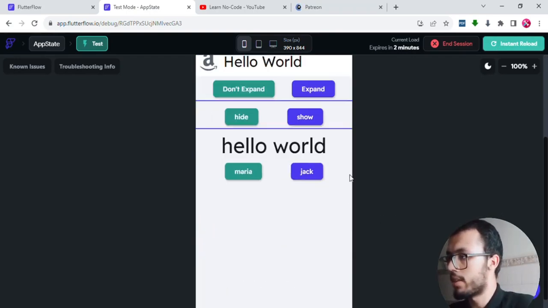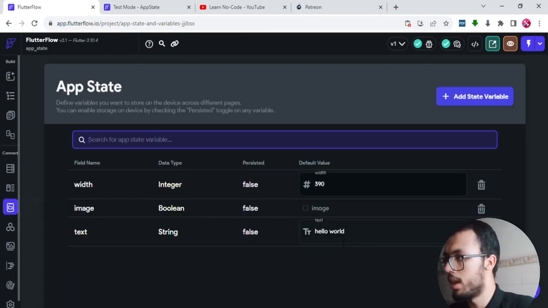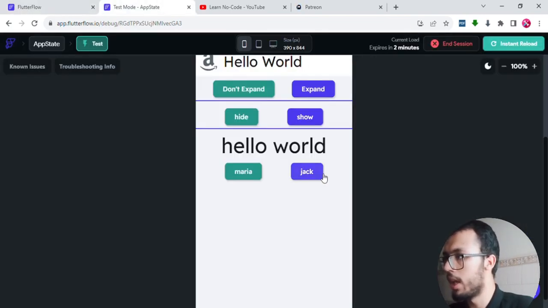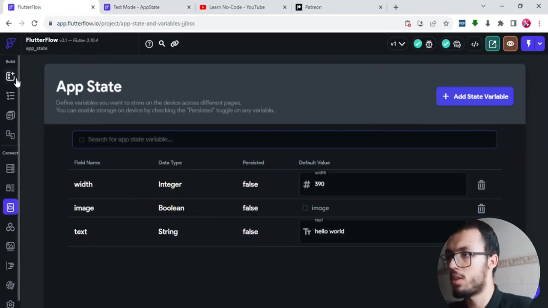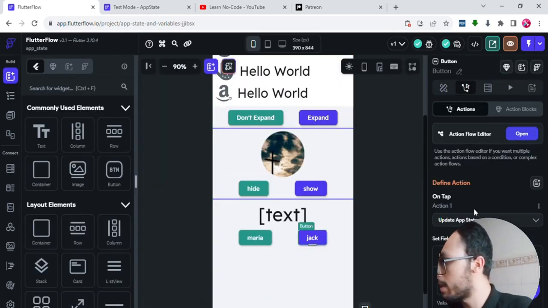So now let's try. Here is the default value we have given here. You see that this is the hello world and that's what we see here. If I click on Jack, then you will see here Jack, because what this button does is just this, is what you see here. I will go back to Jack and see the button. So here is what it does.